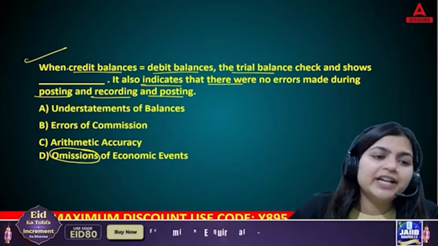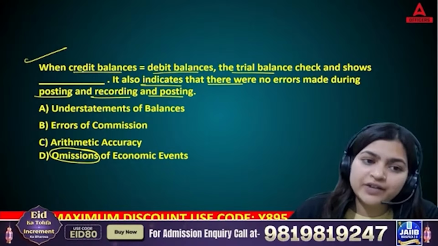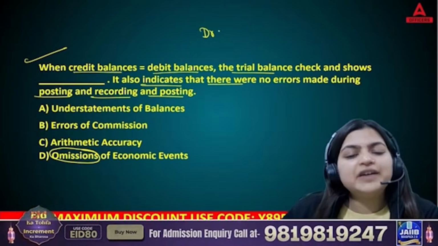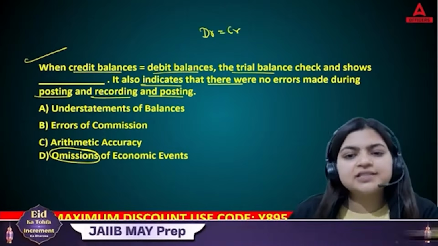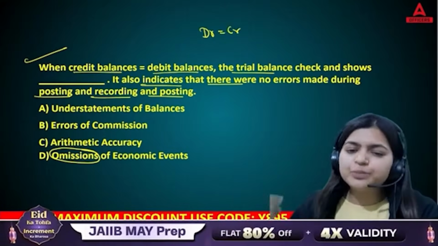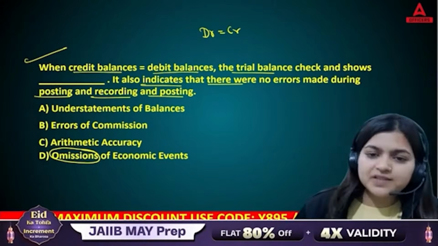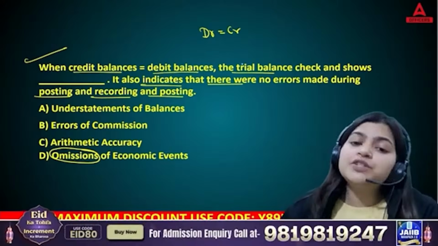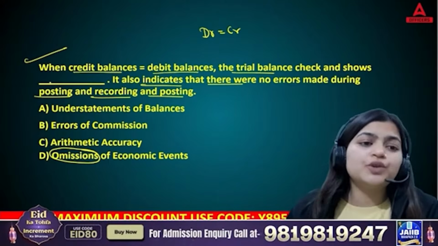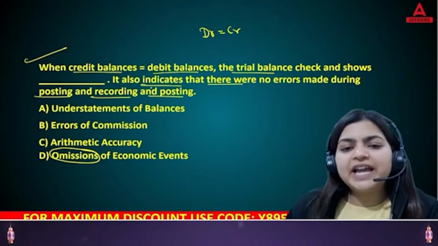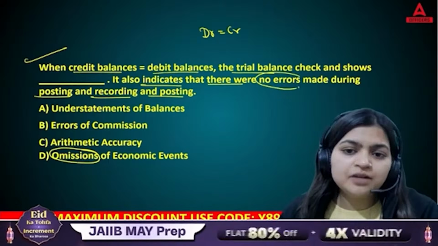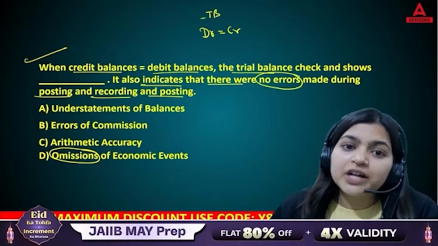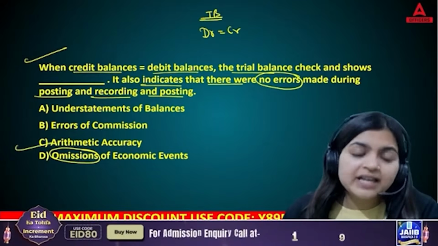Correct. So here what they are saying, that when credit balance is equal to debit balance, they are saying the same thing, when debit is equal to credit. Just to make your question difficult, to test your concepts, they are writing credit balance is equal to debit balances. So the trial balance check shows what? It also indicates that there were no errors. As per your trial balance, we are checking arithmetic accuracy.